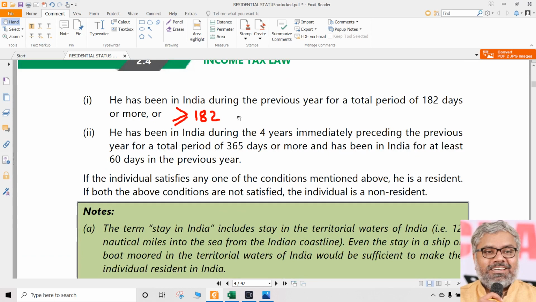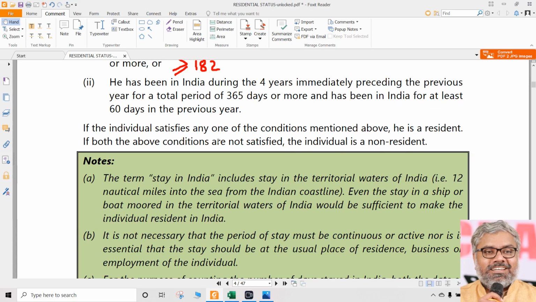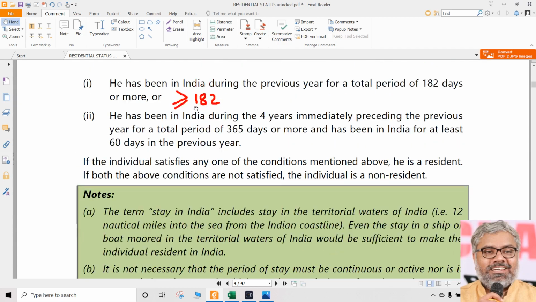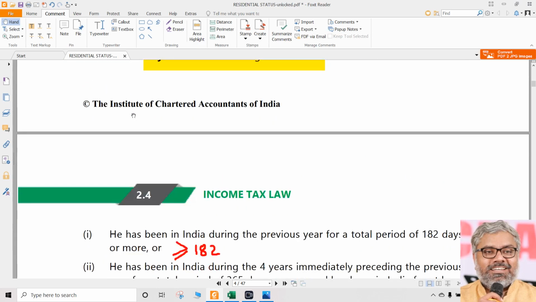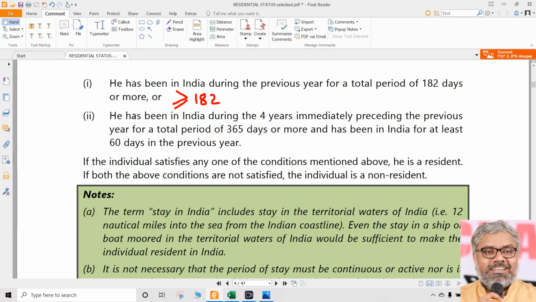or more. If yes, resident. If no, directly you cannot say non-resident. You have to go to the second condition and check that, because if he satisfies the second condition, then also he will be resident even though he does not satisfy the first condition. Why? Because once again, out of these two conditions, any one of them is enough to be satisfied in order to call a person a resident in India. The first condition is this 182 days. If anybody satisfies, there ends the matter, he is a resident. We don't need to check the second condition.